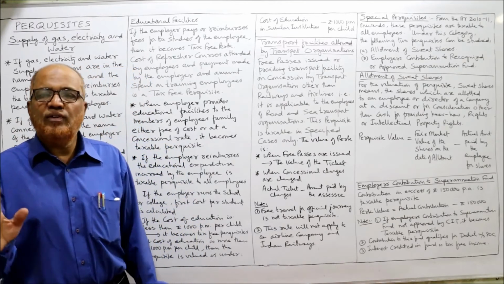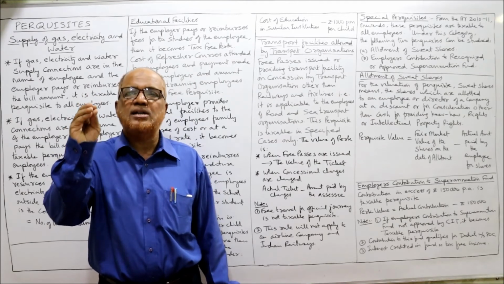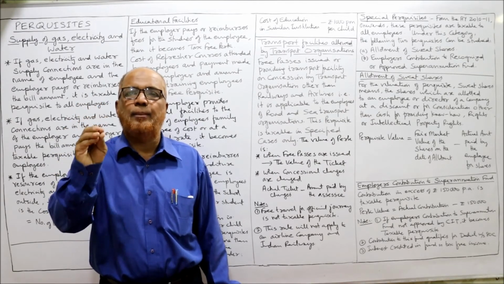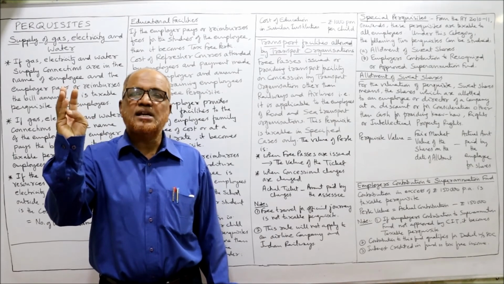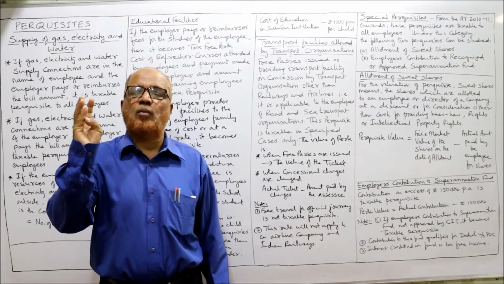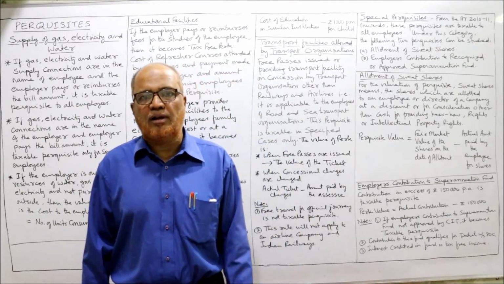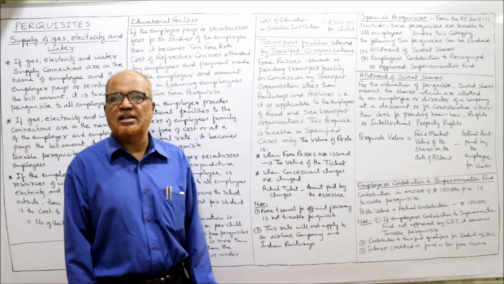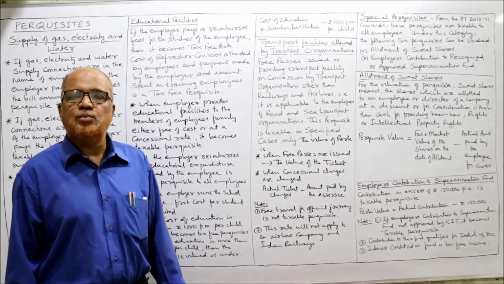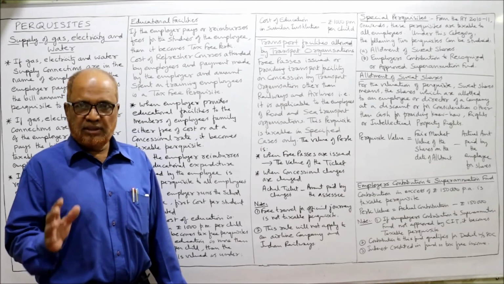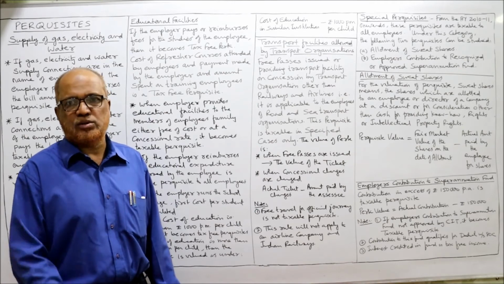That's it. So we have completed the 5 perquisites which are taxable in the hands of specified employees. Those are: first one, motor car; second, services of servant provided by the employer; third, free gas, electricity and water; fourth one, educational facilities; last one, transport facilities provided by transport organizations. That's all. Now we are coming to the third category of perquisite, that is special perquisites.